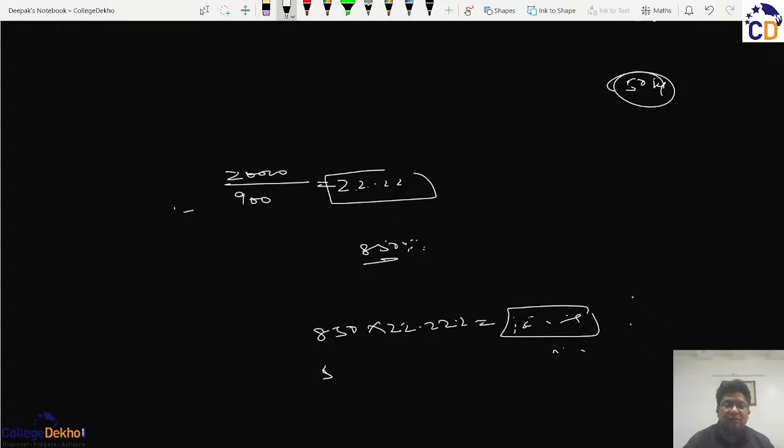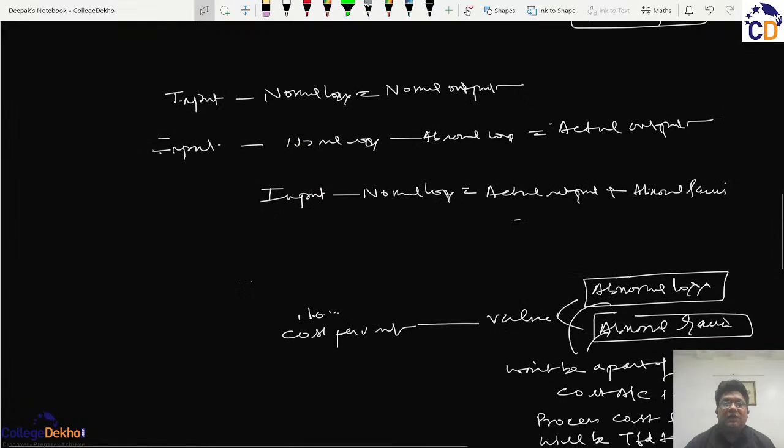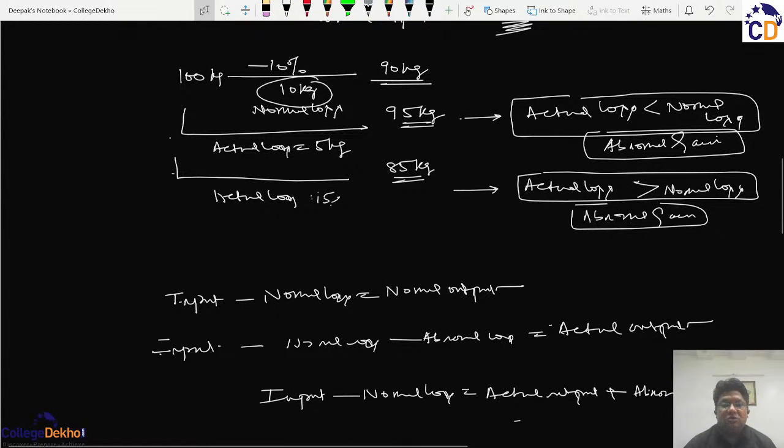The value of abnormal loss multiplied by the cost per unit, this figure of 1,111, will be transferred to costing profit and loss account. So normal loss will have no value and its cost will be absorbed by the actual output and the normal output.